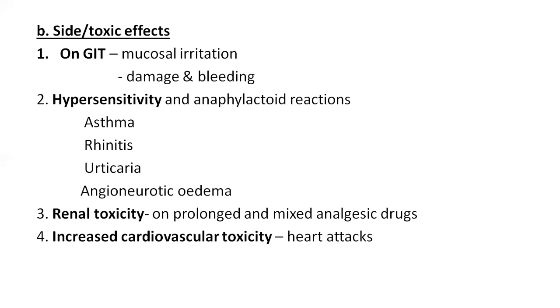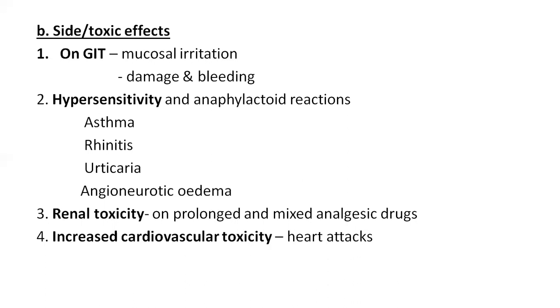The renal epithelial cells secrete prostaglandins, especially prostaglandin I2, and this is helpful for the perfusion of the renal tubules. If we use non-steroidal anti-inflammatory drugs, they inhibit prostaglandin synthesis and cause renal tubular damage and renal toxicity.